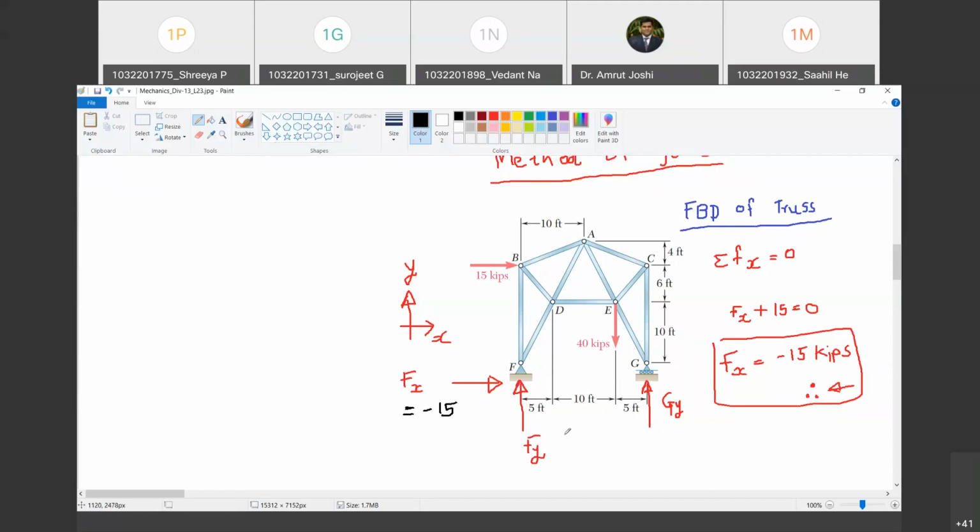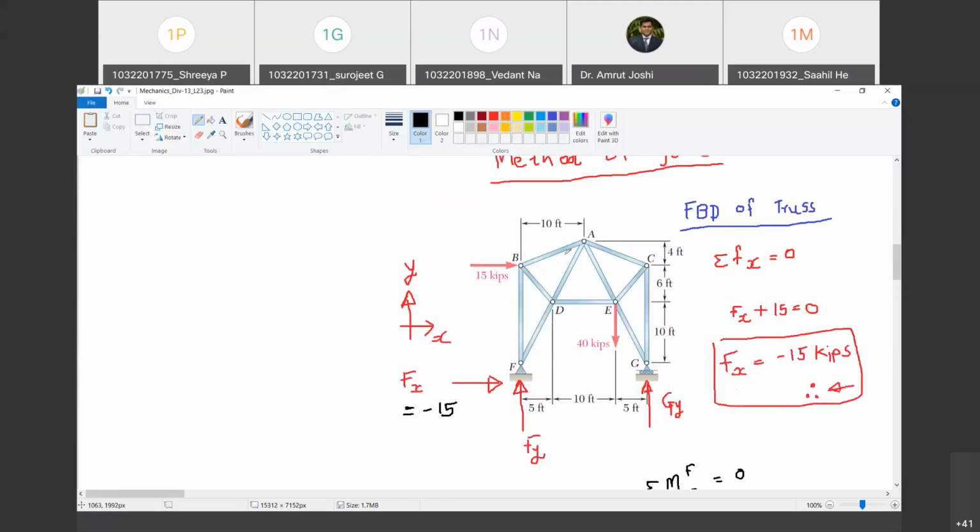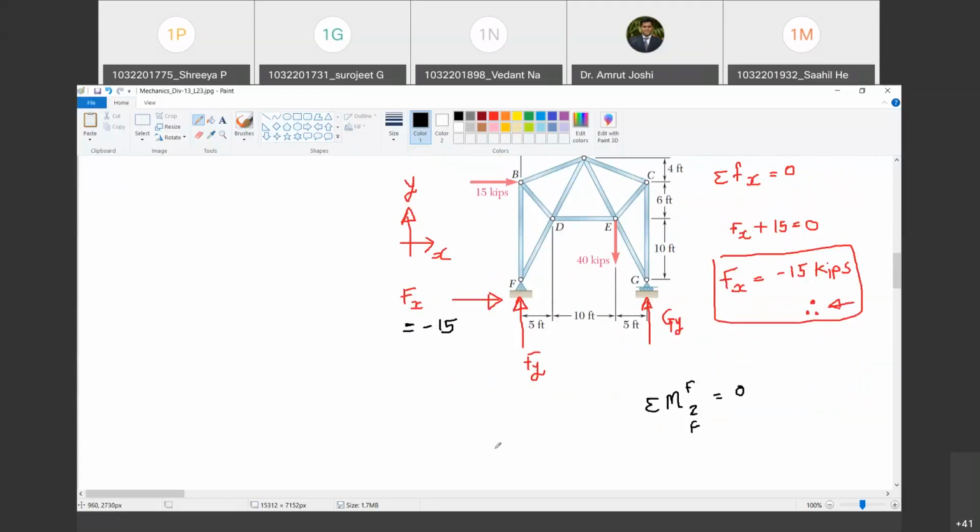Okay. Now what next? Which equation should I use next? Summation of moments of all the forces about z-axis passing through F equal to 0. Are you with me? Yes, sir. तो Fx और Fy का कुछ भी moment नहीं रहेगा. This 15 kips is going to have a moment. Do you agree with me? Yes, sir. And how much is that? 15 multiplied by 16. Do you agree with me? Yes, sir. और किस तरीके का moment है? Clockwise है कि नहीं? Yes, sir.